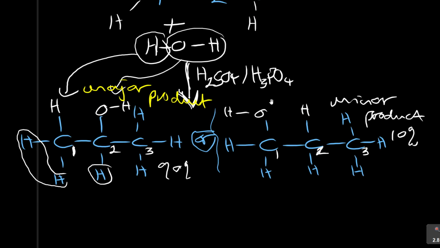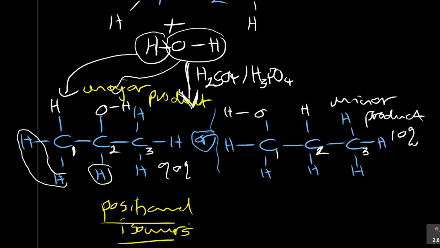And what did we call this? We call this positional isomers. These are isomers: same molecular formula, different structure. What is their name? If I look at the name, this is 2. No, I don't want to start with 2, that's the wrong way of naming. It's fine to say ethanol, but it's propanol actually.